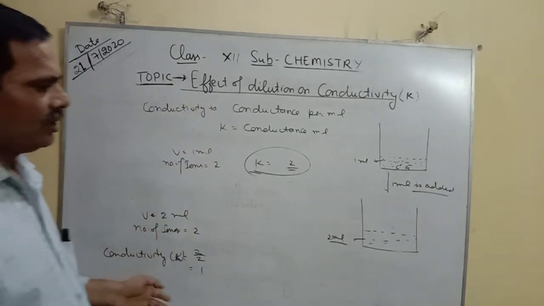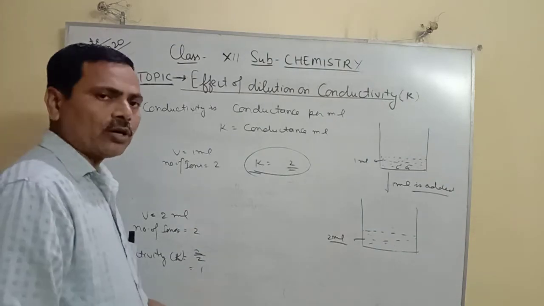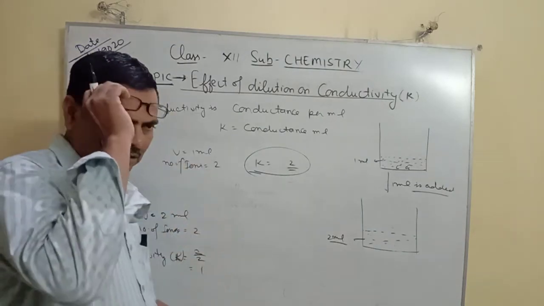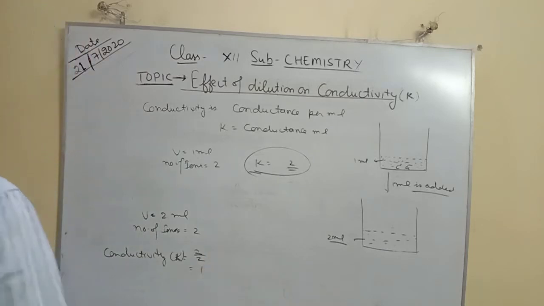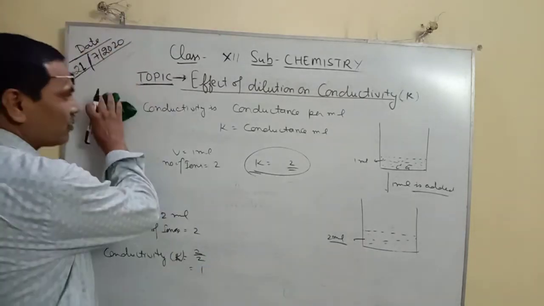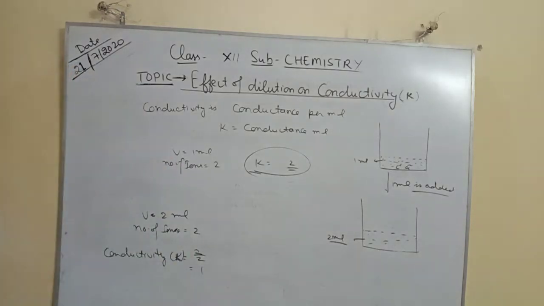In the same way, we have to study the effect of dilution on the molar conductivity and equivalent conductivity. You can take a screenshot of this, then I will explain the molar conductivity and equivalent conductivity.